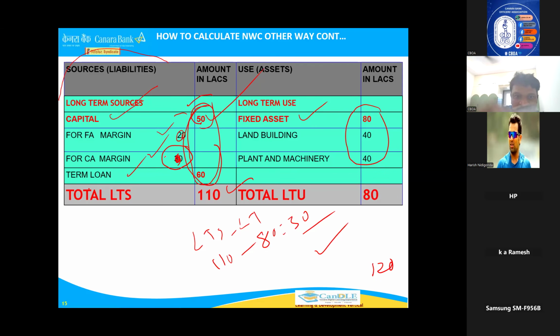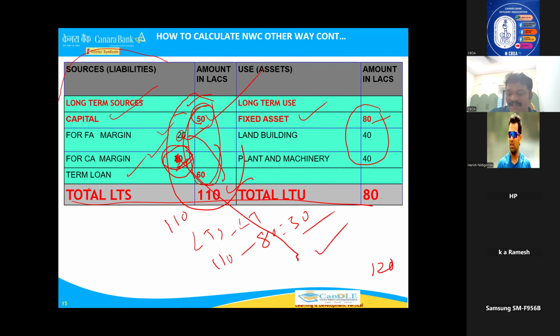That's why he brought this 30. Only for fixed assets, suppose he has to create 80, 20 is enough now. The remaining 60 lakhs he will get from the term loan. 60 plus 20 is 80. So 30 is extra. This is for current assets he brought. This is available at the top of the balance sheet. That is in capital, it is there. So once you take entire capital plus term loans, this 30 lakhs current asset margin is also included. That's why it is 110.